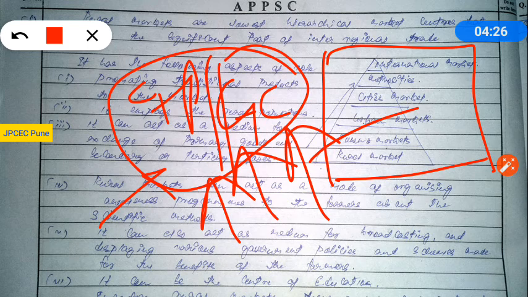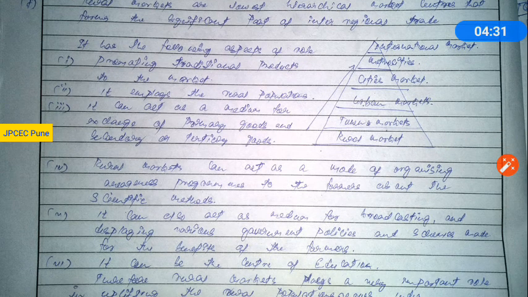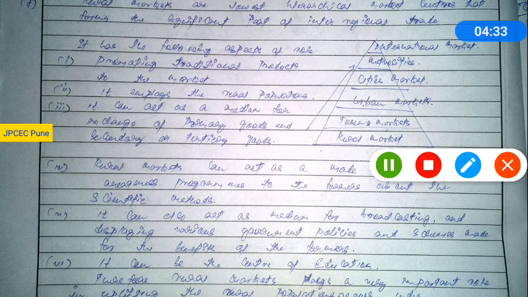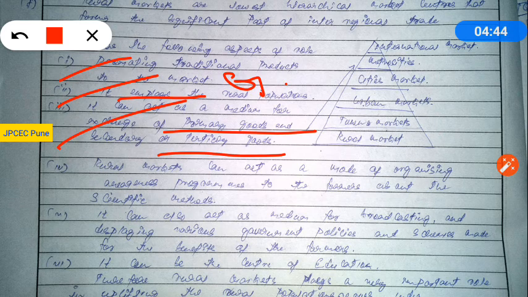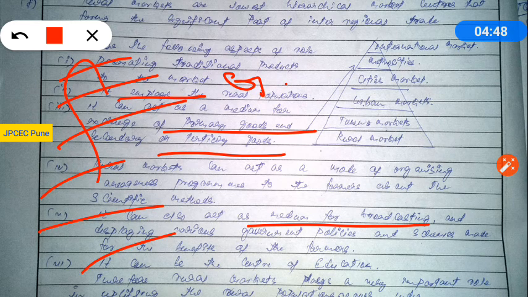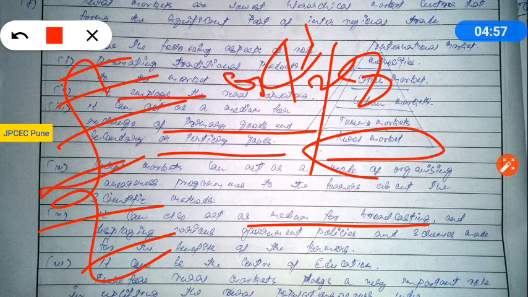Okay, so along with that, whatever you have provided, that a rural market can promote the traditional product, very good. You can give the example of the rural haat. Okay, along with that, employment, very good. The primary goods, good. Then medium of broadcasting, dissemination of knowledge, good. So you have a good understanding about the rural market. Okay, so out of 8, whatever you have written, you can get 4.5 marks for this question.